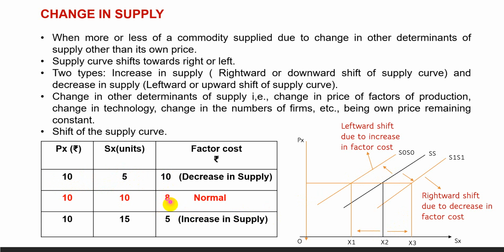Again, when the factor cost decreases from 8 to 5 rupees per unit, then at the same price, the supplier increases the supply from 10 units to 15 units, resulting in rightward shift of the supply curve from SS to S1, showing increase in supply from 10 to 15. That is X2 is 10 and X3 is 15. So OX2 to OX3, that is 10 to 15 units.